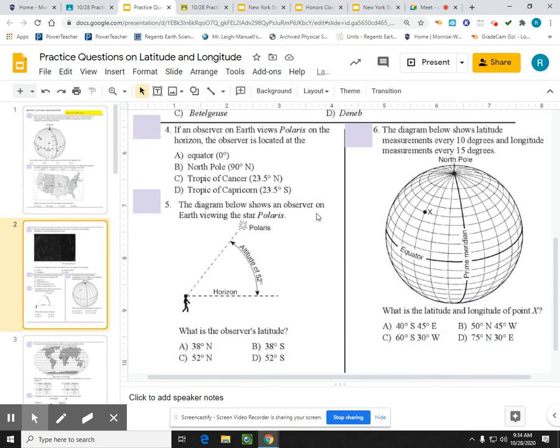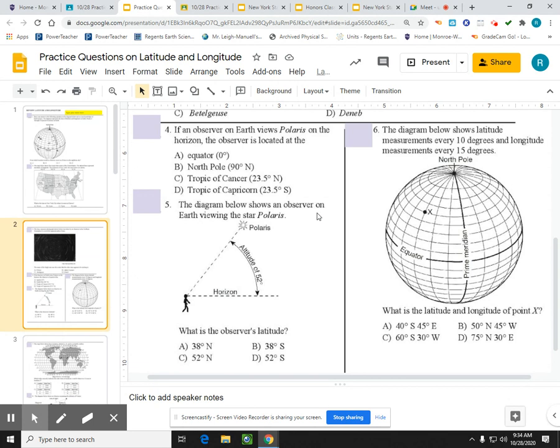If an observer on Earth views Polaris on the horizon, the observer is located at... So your latitude is equal to the angle. And when you look at the horizon, you're neither looking up nor down. You're looking straight ahead. You're not tilting your head. So the angle that you're looking at is 0 degrees. You would be at the equator.